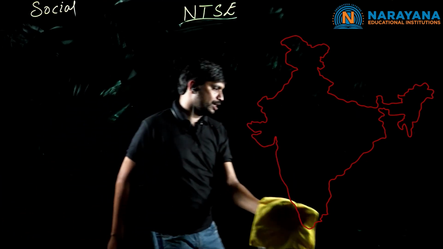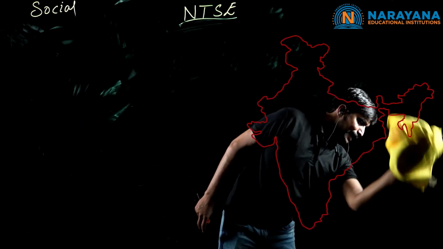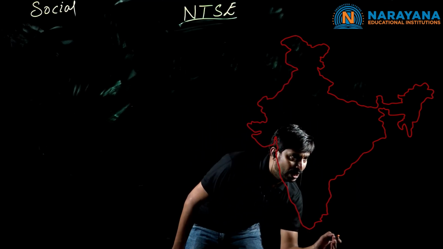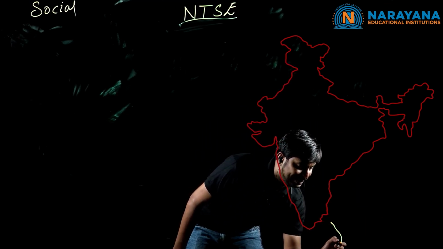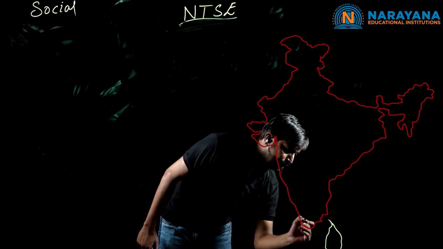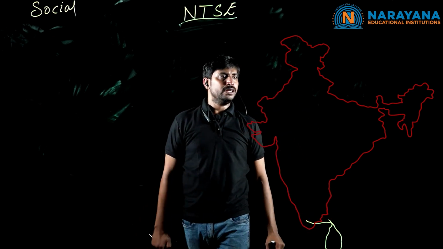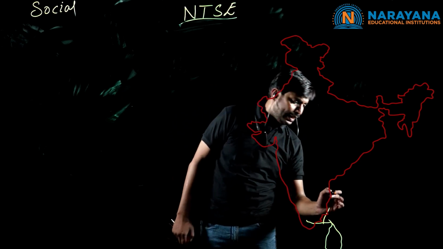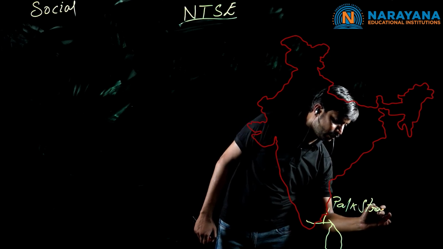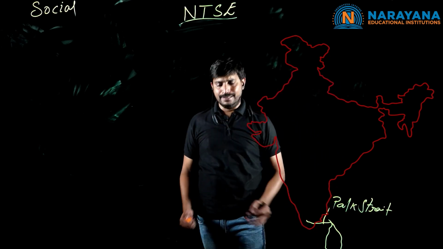The line is Palk Strait, which is connecting India and Sri Lanka. Near here we have one more country, that is Sri Lanka. The connection is taken from Rameshwaram in Tamil Nadu, where we call this connecting line Palk Strait. Clear, children? So this is today's topic.